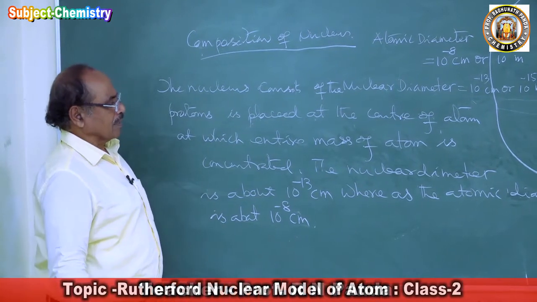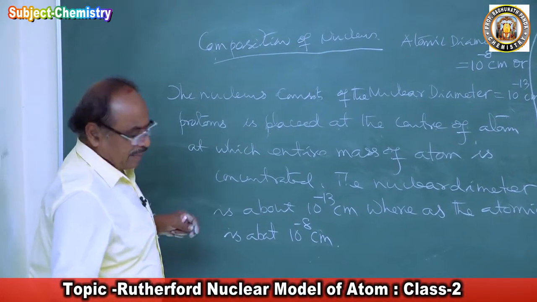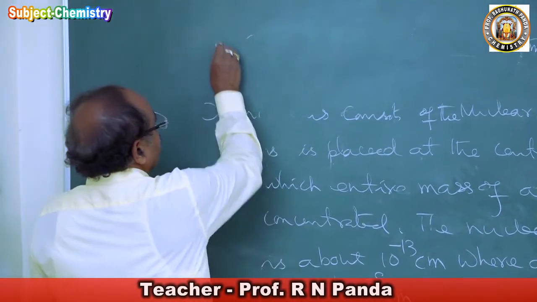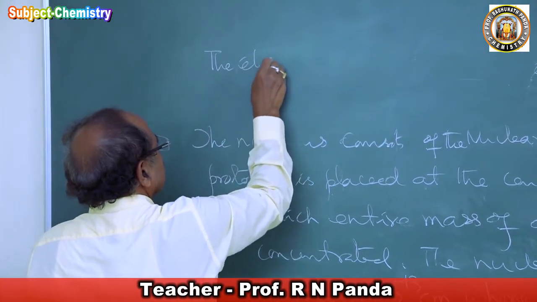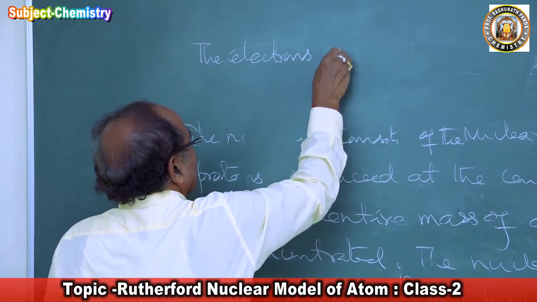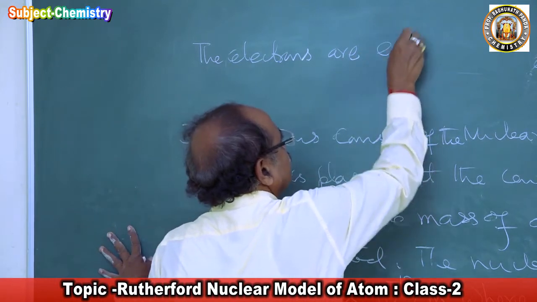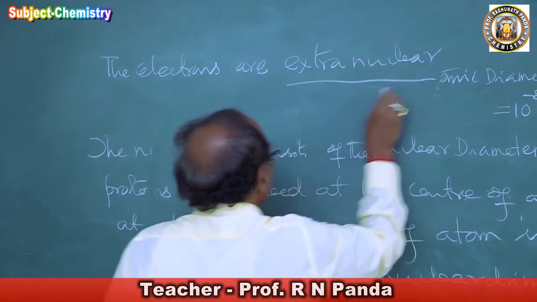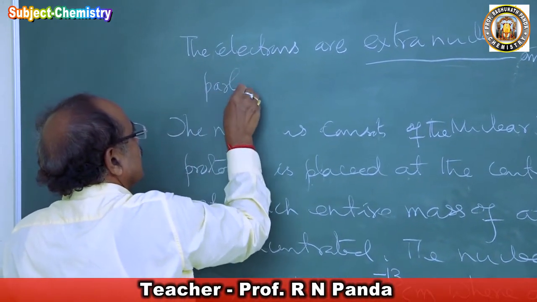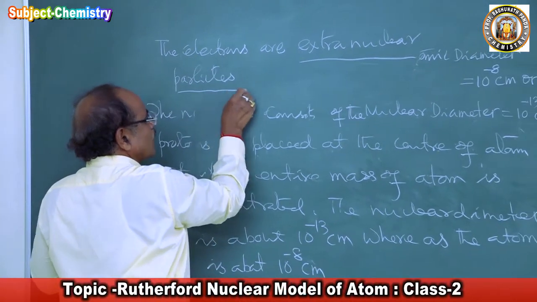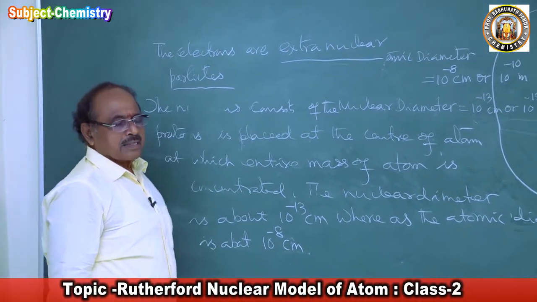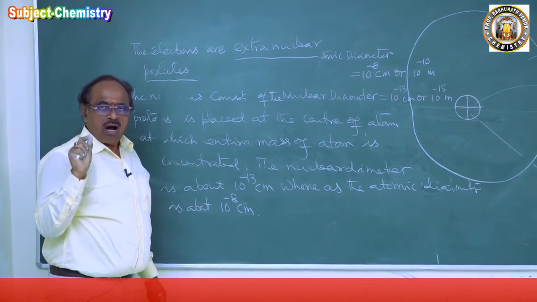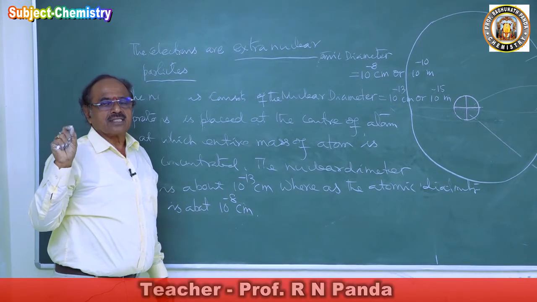and the electrons are extra nuclear particles. What do you mean by that? He confirmed the probability of finding an electron in the nucleus of an atom is 0.